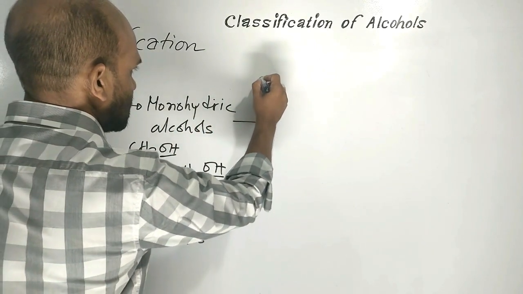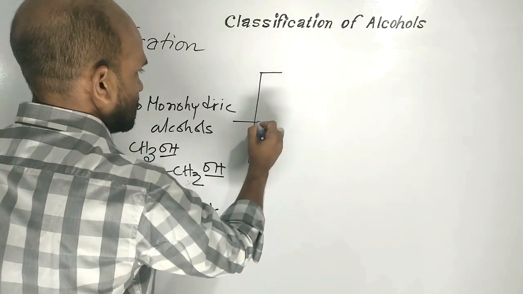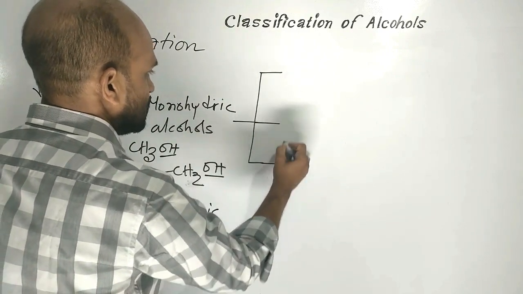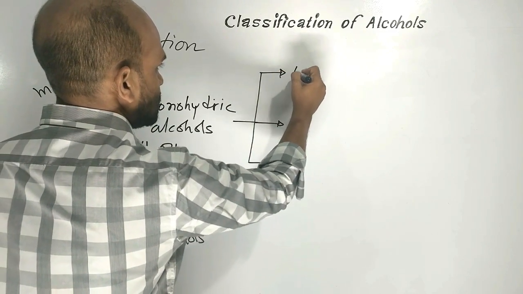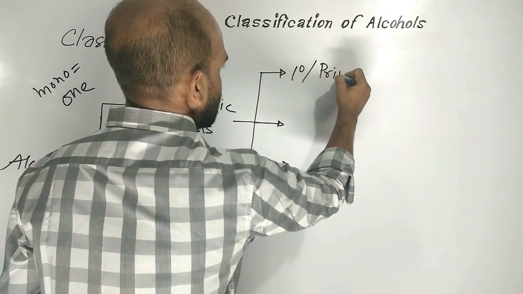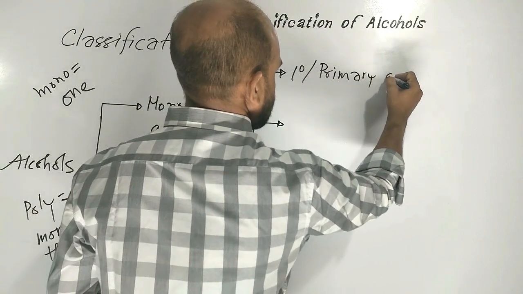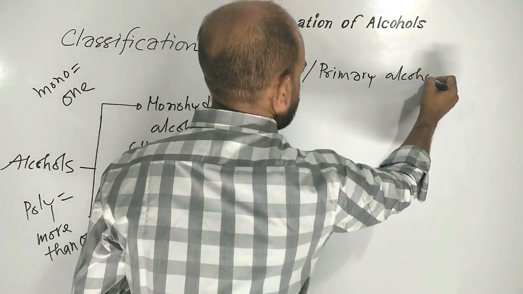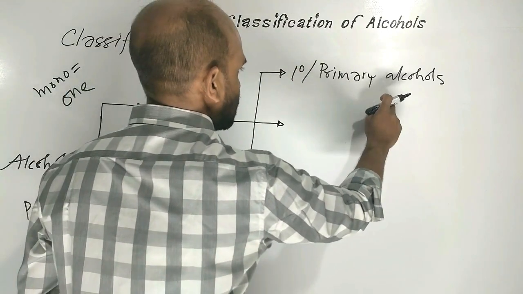These monohydric alcohols again are classified into three groups. One is 1 degree or primary alcohols.